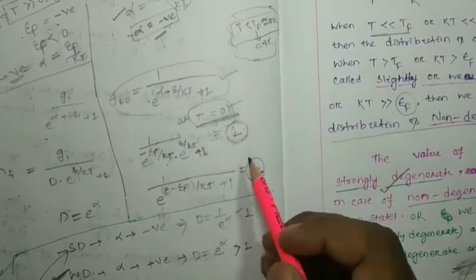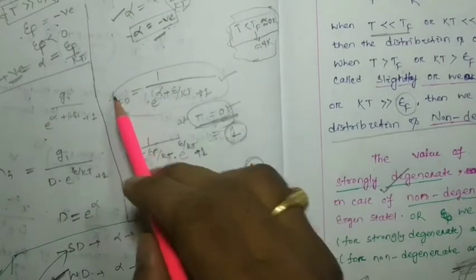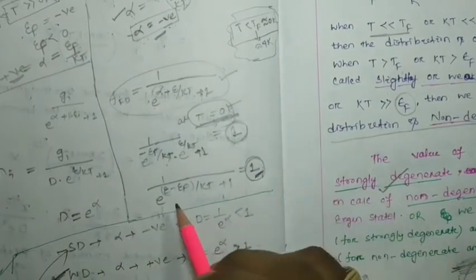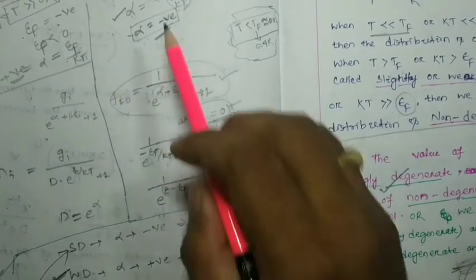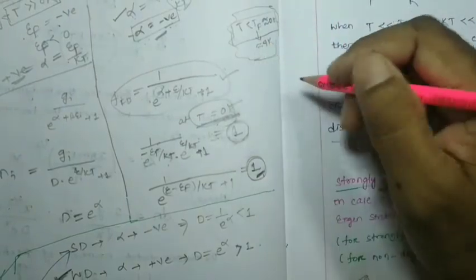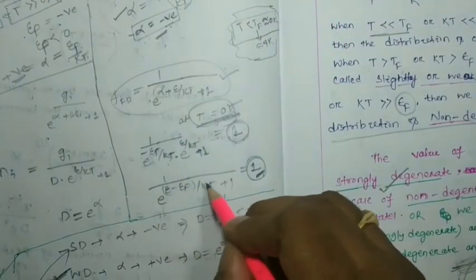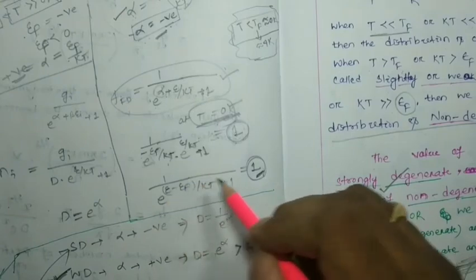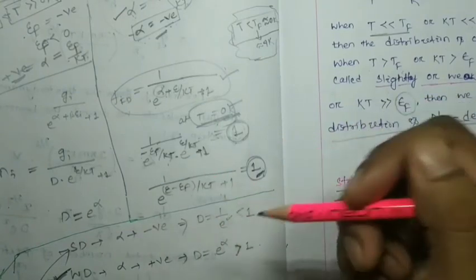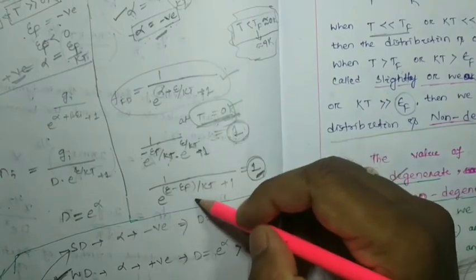At low temperature, to make f of FD equal to 1, we consider alpha negative, whatever we have discussed. And for higher temperature this value is not 0, it will be some value. That means the overall value is going to decrease to less than 1.